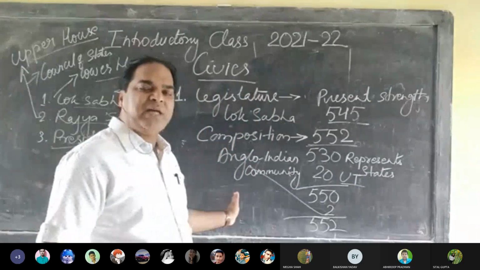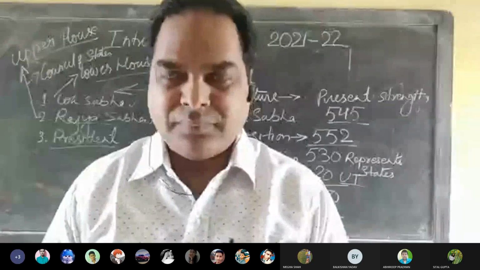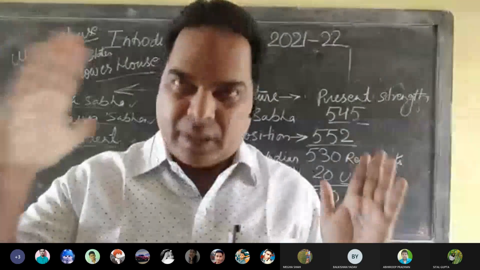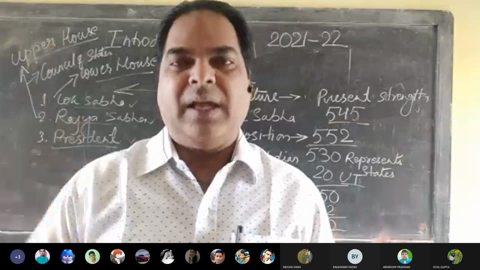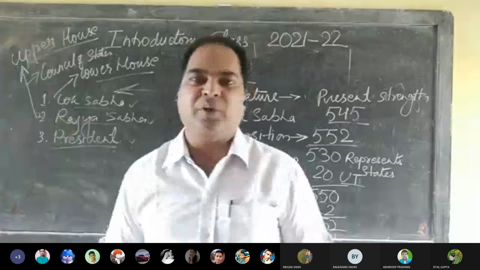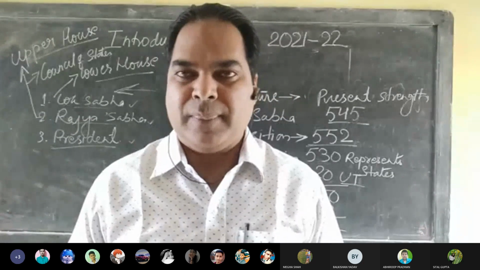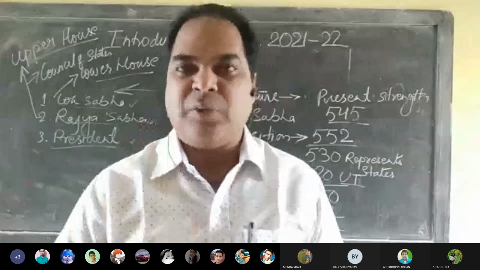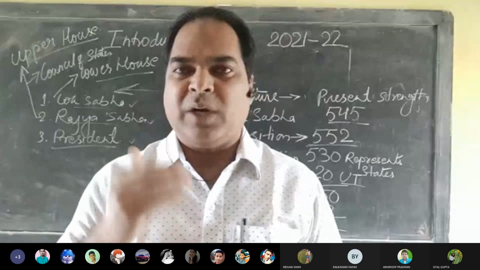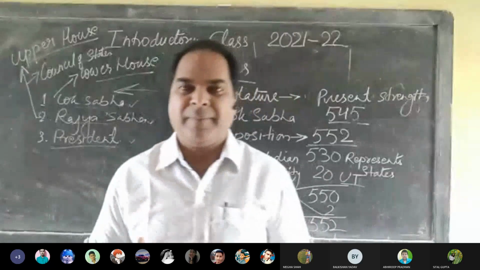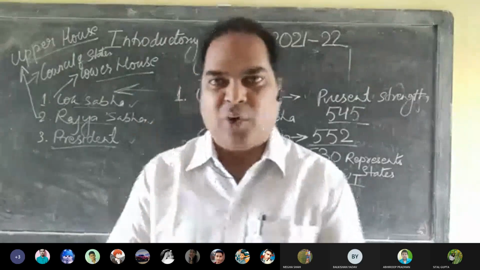Now the homework for you. Get a long exercise copy. Only one copy is enough. Write down the name of the chapter. First question: why is Lok Sabha called the lower house? Second: what are the 3 constituents of the parliament? Number 3: what is the composition of Lok Sabha? These are the 3 questions. You take it as homework.